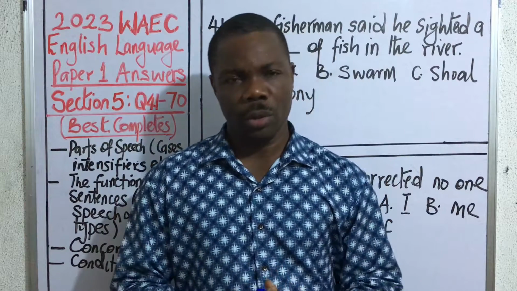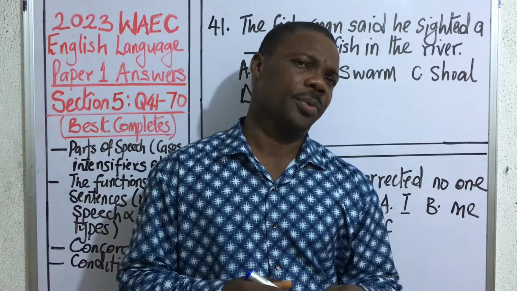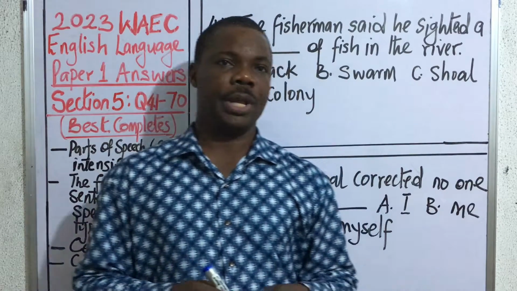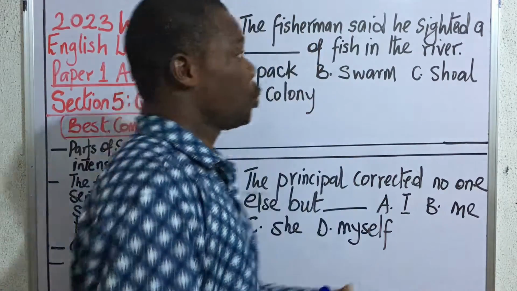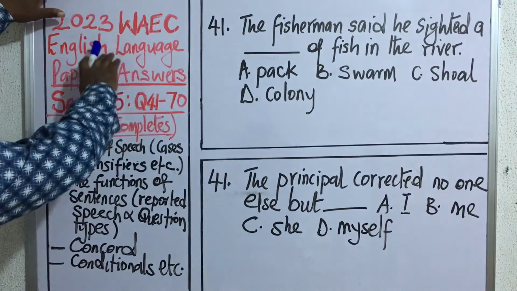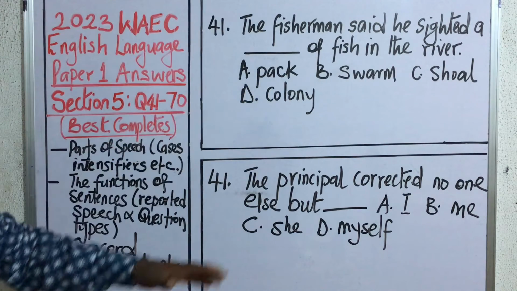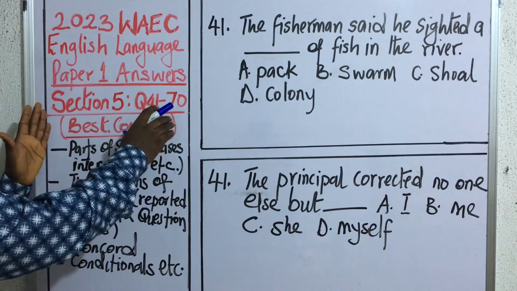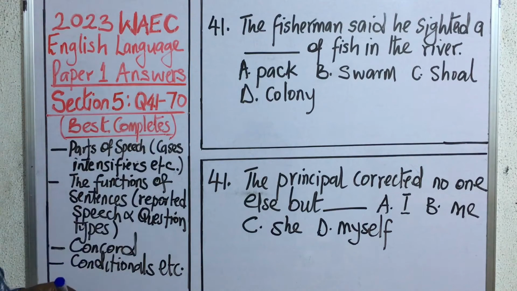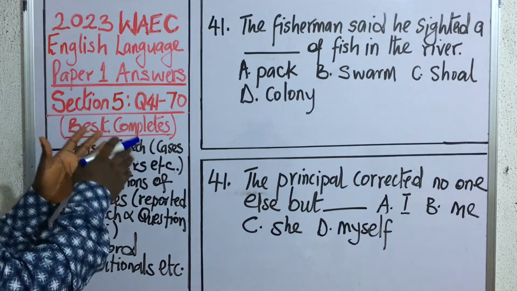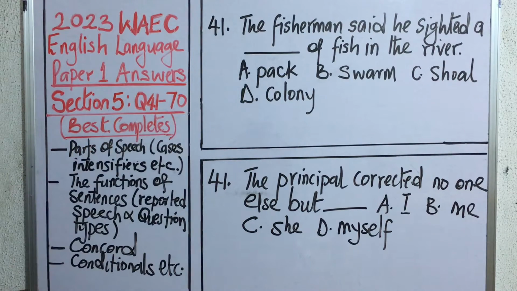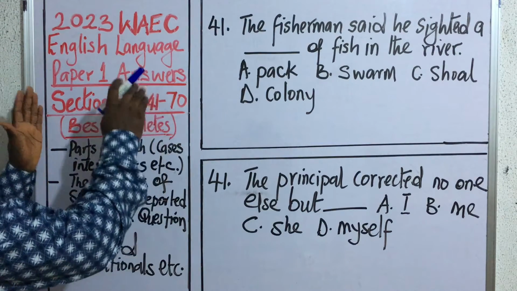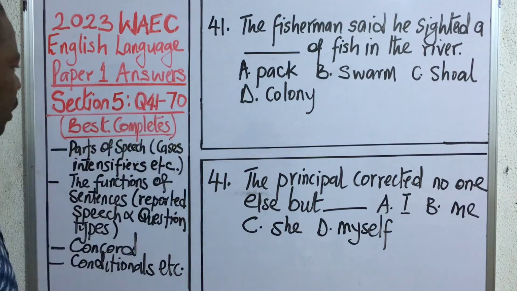Good evening, everyone, and welcome to the 5th episode of our video series where we examine the answers to the just concluded 2023 WAEC English Language Paper 1. Today we want to consider the 5th section of the paper, which covers question 41 to question 70. And this section usually comes with the instruction "best completes".